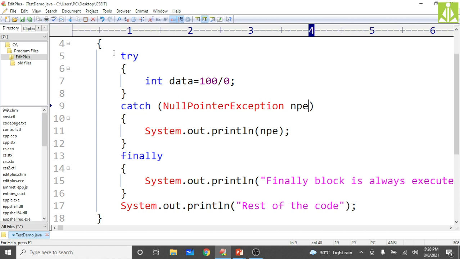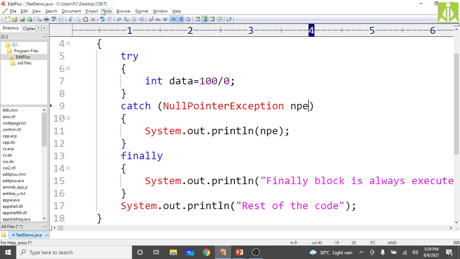We have seen three different cases so far. First case, exception occurred and handled. Second case, exception not occurred. So there is no handler. Okay, no need of handler, but finally block executed. And the third case, exception is occurred but not handled properly. So in this case also your finally block gets executed.